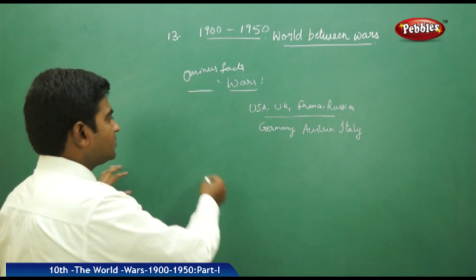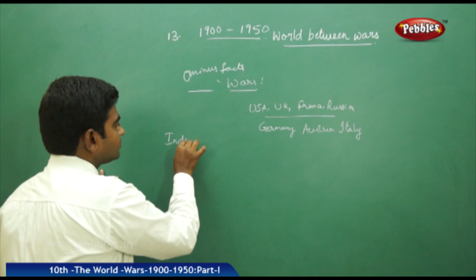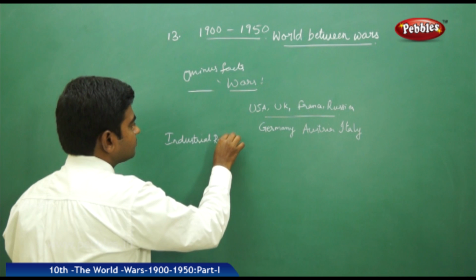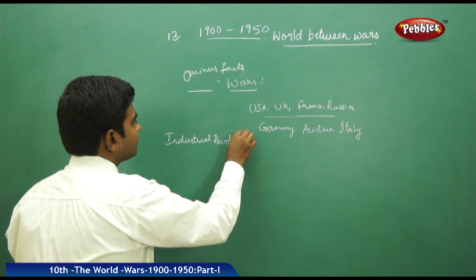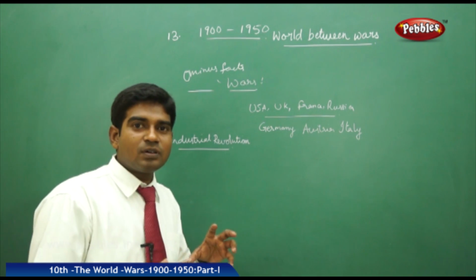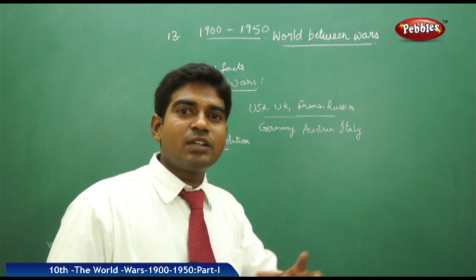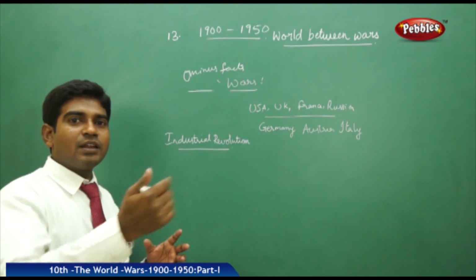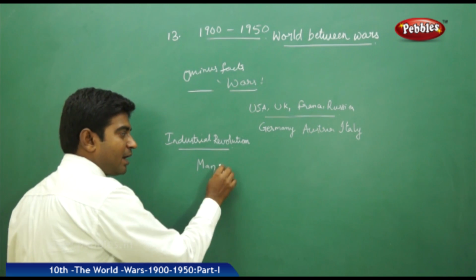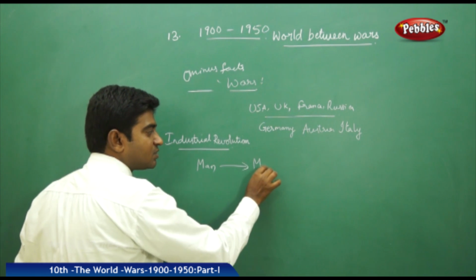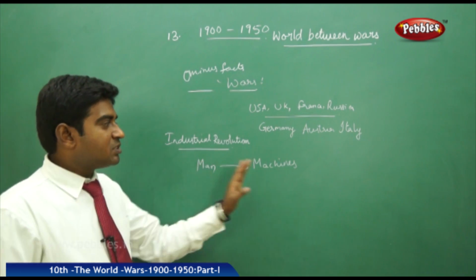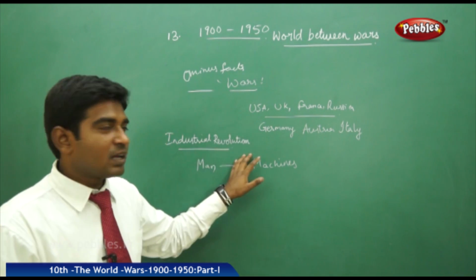You know what the Industrial Revolution is? The Industrial Revolution is nothing but the change of man-made goods into machinery goods. Earlier, man used to do all things. From man it has changed into machines. So the change of man-made products into machine-made products is called the Industrial Revolution.